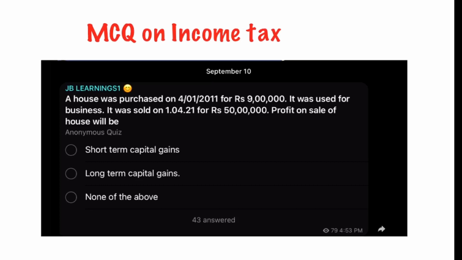Now the question is, a house was purchased on 4th of January 2011. So 2011 is the date of purchase, for rupees 9 lakhs. So what is 9 lakhs? 9 lakhs is the cost of purchase. It was used for business. The house was used for business. It was sold on 1st of April 2021 for rupees 50 lakhs.